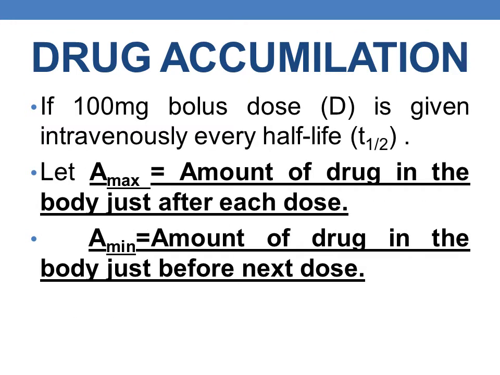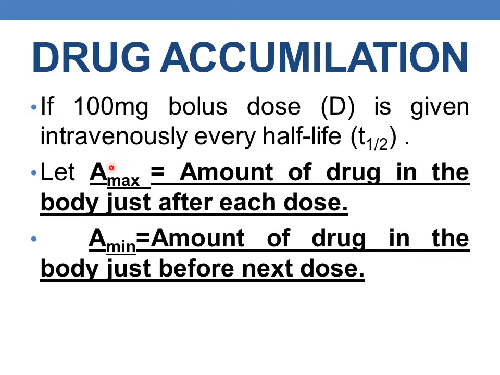For better understanding, let us consider an example. Suppose a 100 mg bolus dose, where D is the dose of the drug, is given intravenously every half-life, that is tau, the dosing interval, equal to the half-life of the drug. So the dose is 100 mg and the dosing interval is the half-life of the drug.